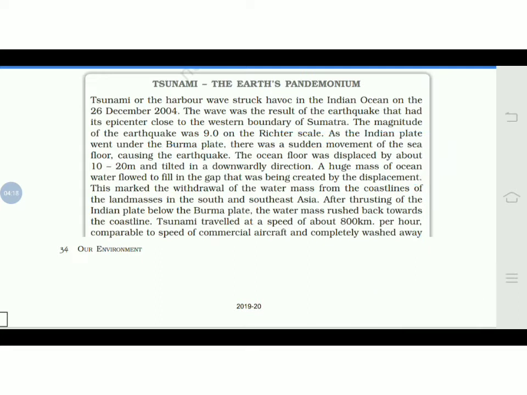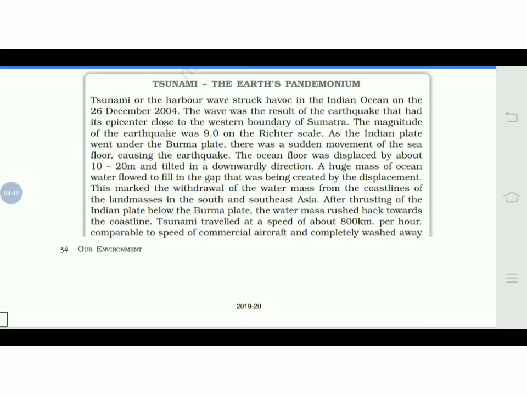Now because of this magnitude, what happened? The Indian plate went under the Burma plate. There was a sudden movement on the sea floor causing the earthquake. The ocean floor was displaced by about 10 to 20 meters and tilted in a downward direction. A huge mass of ocean water flowed to fill the gap that was created by the displacement.